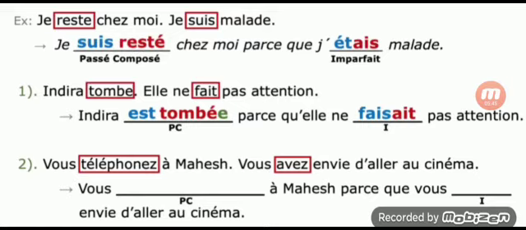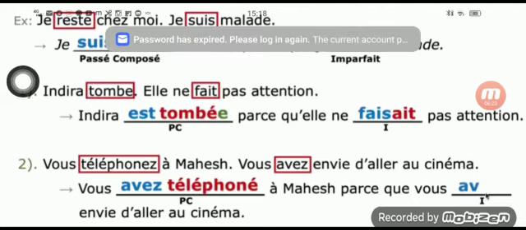Okay. So téléphoner is not in the être group. So avoir as the auxiliary verb, according to the subject vous. So the conjugation of vous is avez, a-v-e-z. Past participle of téléphoner: cut er and add é as the ending. So avoir is in imperfect. So find the stem and ending. Nous form of the present tense, nous avons. Remove ons, av. Who is the subject here? So iez is set as the ending.